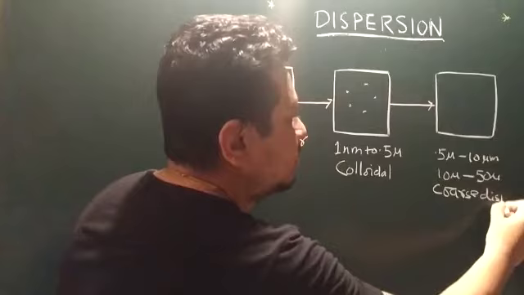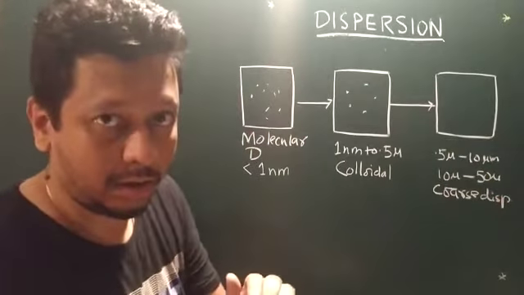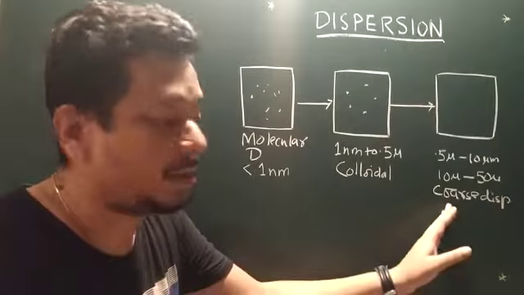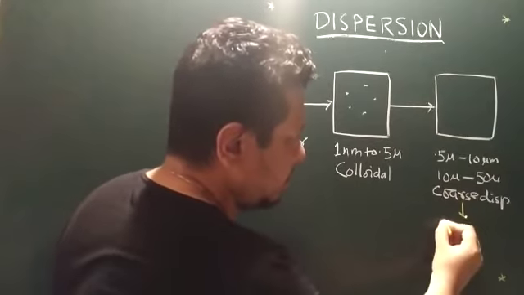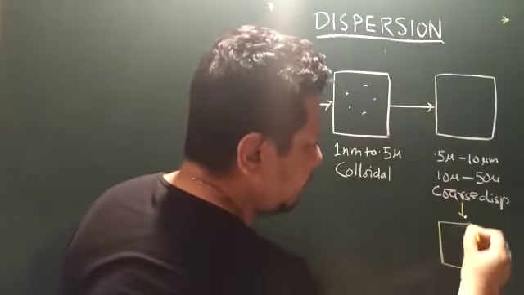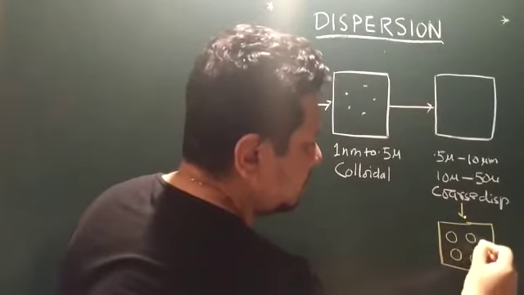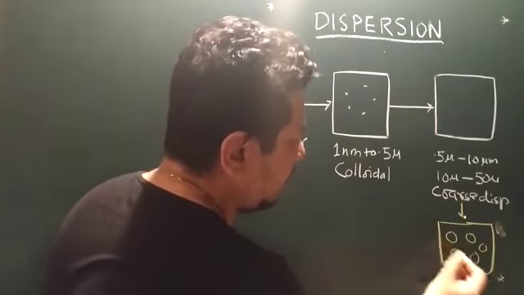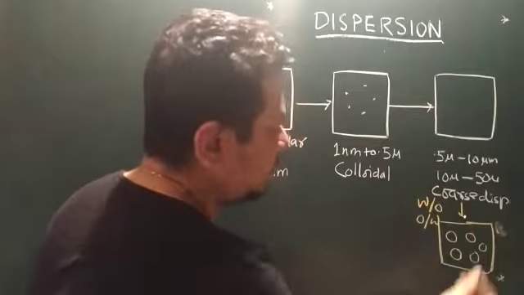In coarse dispersion, you can have two important classifications, that is suspension and emulsion. If it is an emulsion, the droplets can be either oil in water or water in oil emulsion.